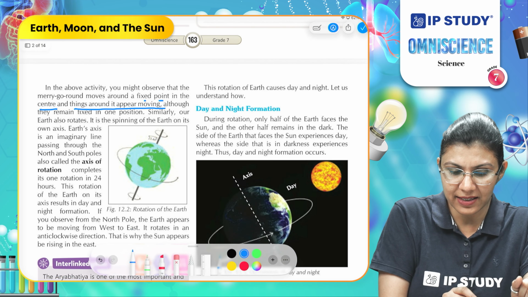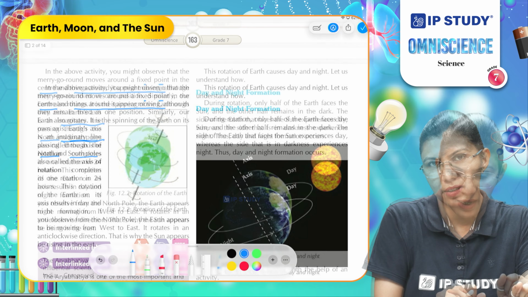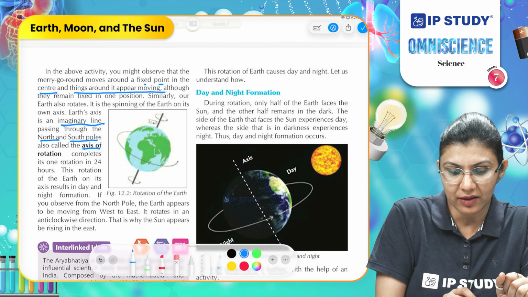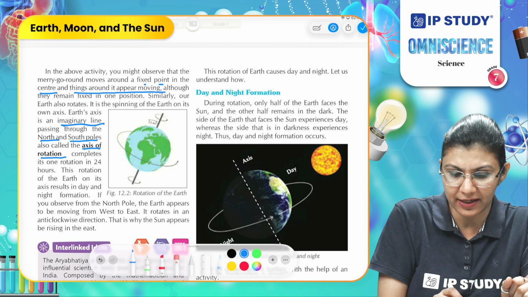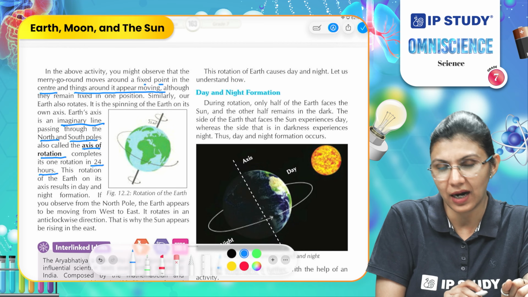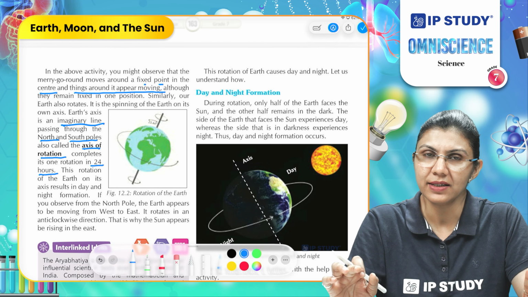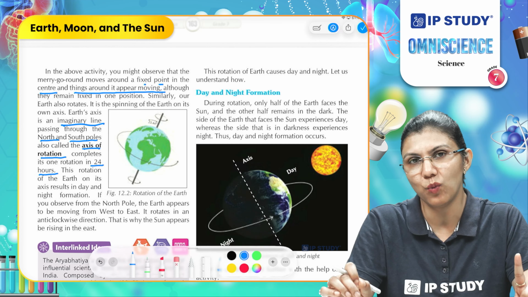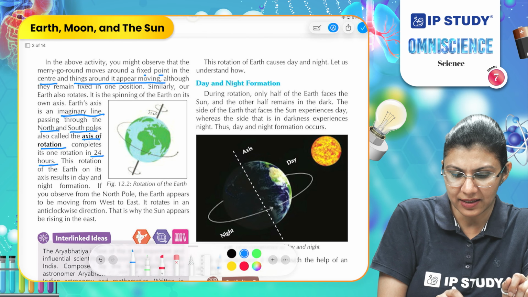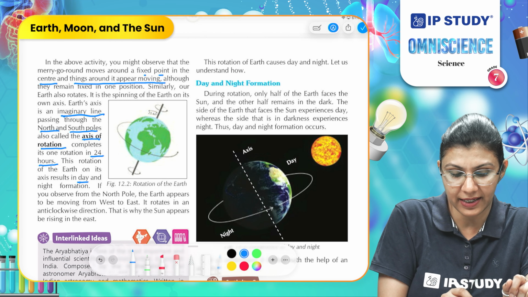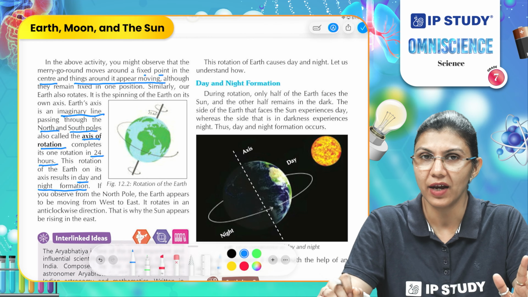So the Earth's axis is an imaginary line passing through the north and south poles, and the movement around the axis is completed in 24 hours by the Earth. So here we can say the Earth takes 24 hours to complete one rotation. This rotation of the Earth on its axis results in day and night formation. That's why we see the day and the night.